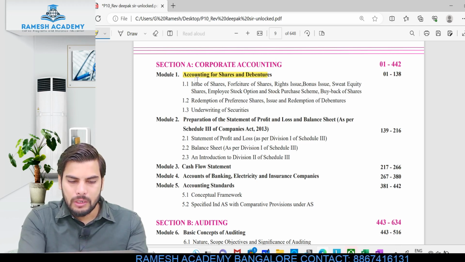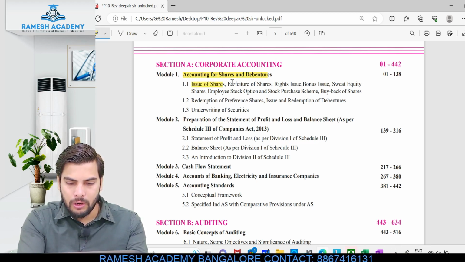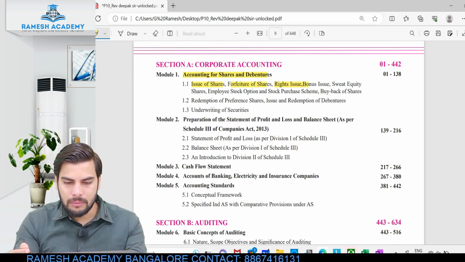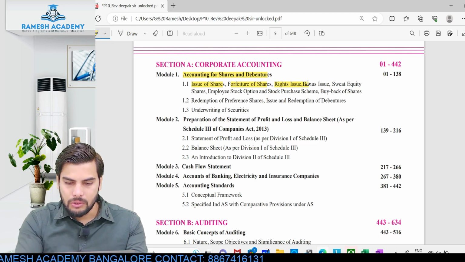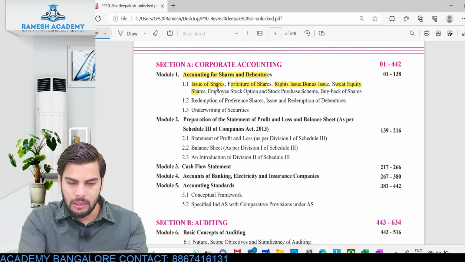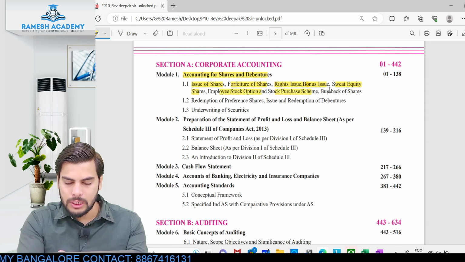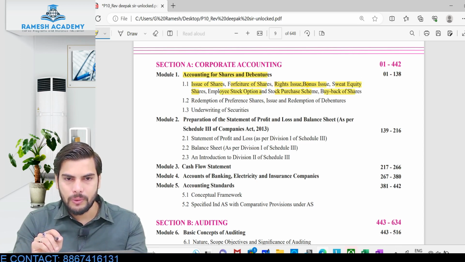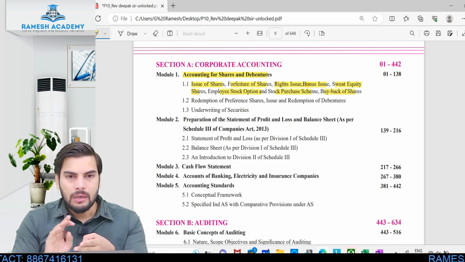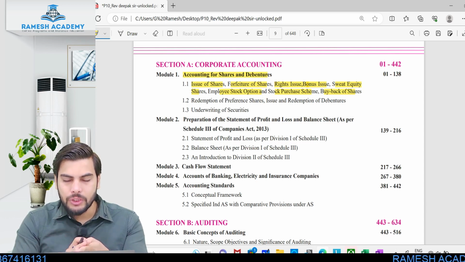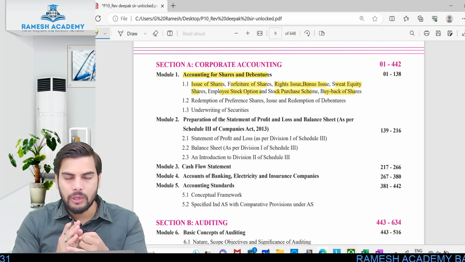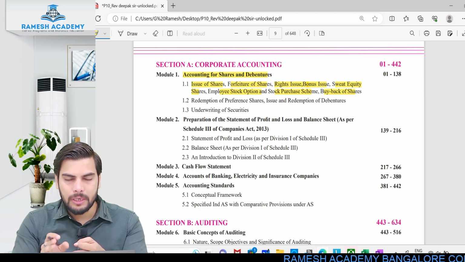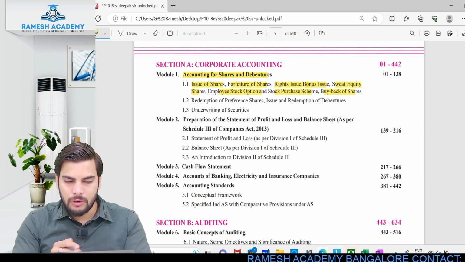Look at the first unit. Here we'll be learning about issue of shares, forfeiture of shares, right issue of shares, and, after forfeiture, reissue of shares. Then we have bonus issue, sweat equity shares, employee stock option plan, employee stock purchase plan, and buyback of shares. All these things will be discussed in the first unit of the first chapter.